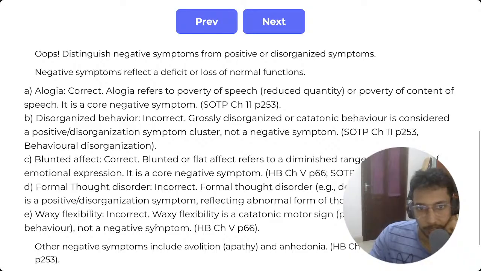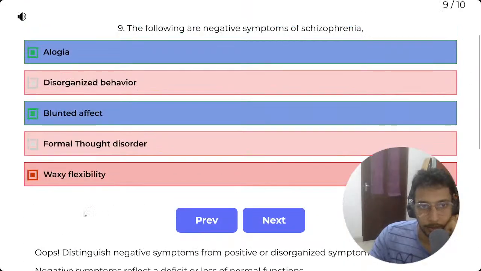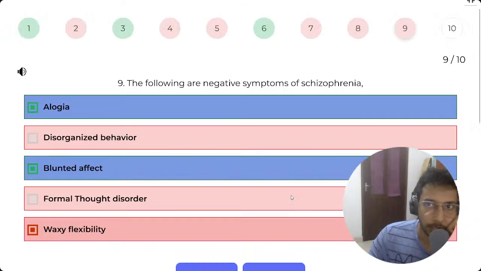Waxy flexibility, incorrect. It is a catatonic motor sign, part of disorganized behavior, not a negative symptom. Interesting. Go to the next one. Last question.